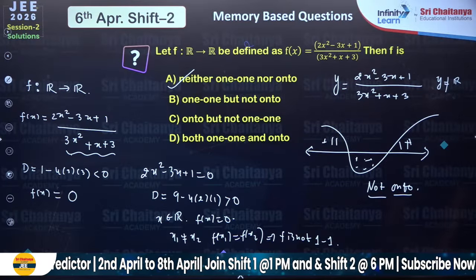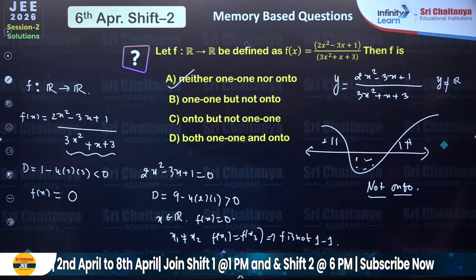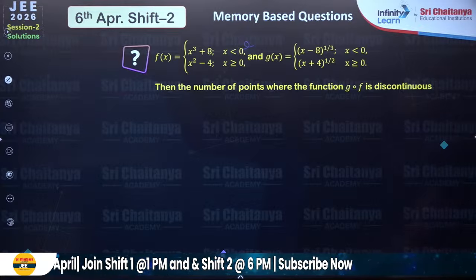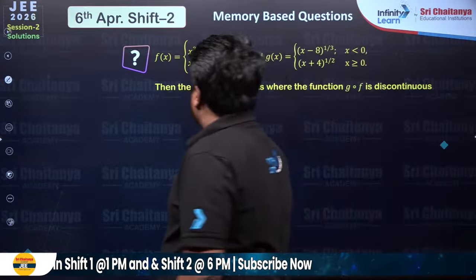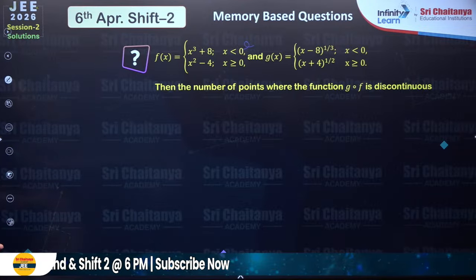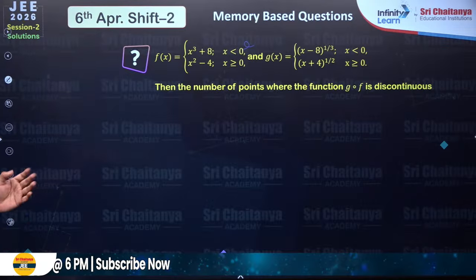Okay, fine. Moving on to the next problem. If f(x) is equal to x cube plus 8 when x is negative, x square minus 4 when x is non-negative, g(x) is equal to (x minus 8) to the power 1/3 when x is negative, and (x plus 4) to the power 1/4 when x is non-negative.